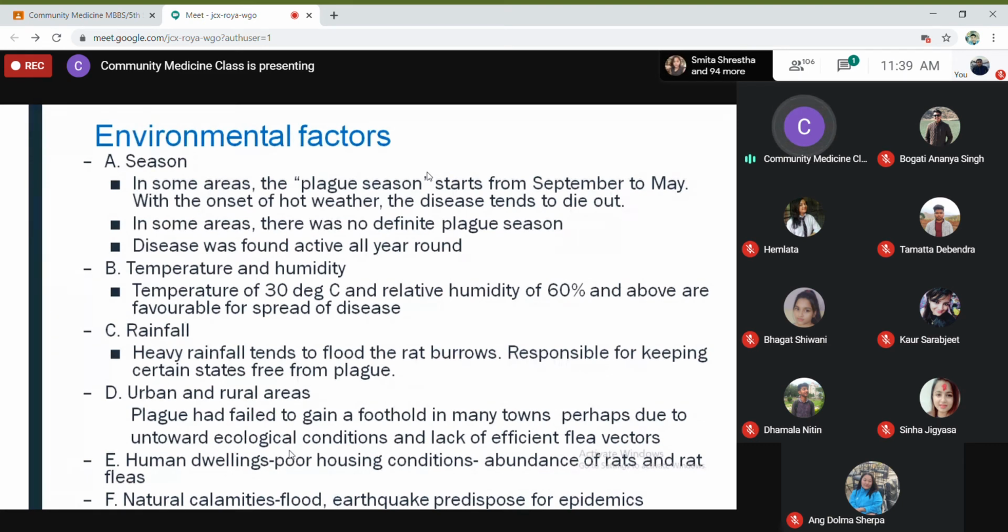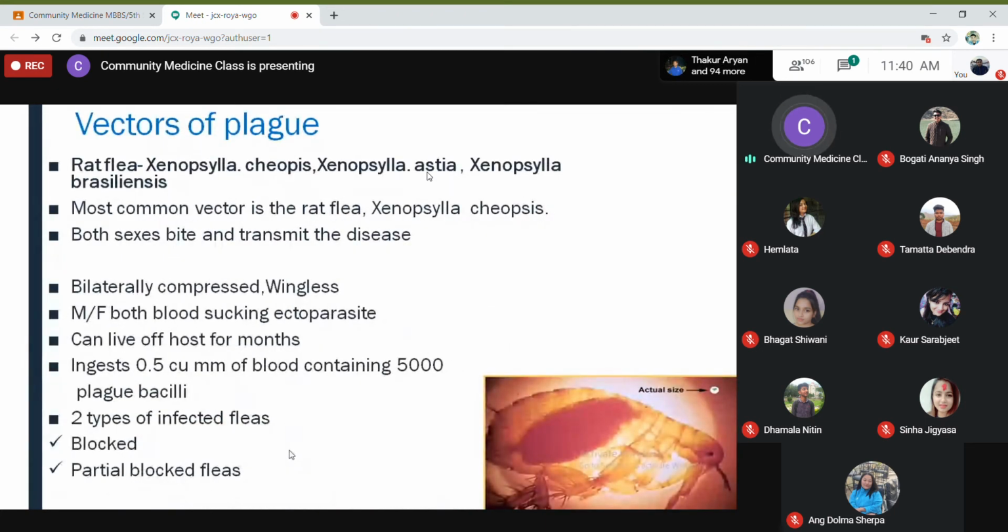So natural calamities like flood, earthquake predispose to epidemics of plague. So after any natural disaster takes place, we have to be very, very careful, because many outbreaks can occur, diarrheal outbreaks or any disease outbreak can occur. So you have to be very, very careful, especially in endemic areas. So the vectors of plague are rat fleas. They are called Xenopsylla cheopis, Xenopsylla astia, Xenopsylla brasiliensis, and the most common vector is Xenopsylla cheopis. Okay, and both sexes bite and transmit the disease.